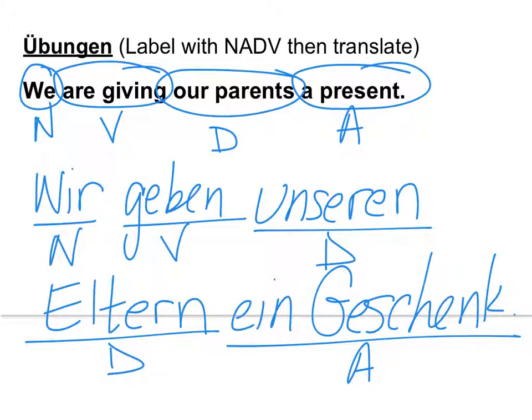What if we did that same thing that we did before? We got rid of this, unseren Eltern. In English, we would say we are giving them a gift. So using the chart, still dative. Not einen. You're on the track.